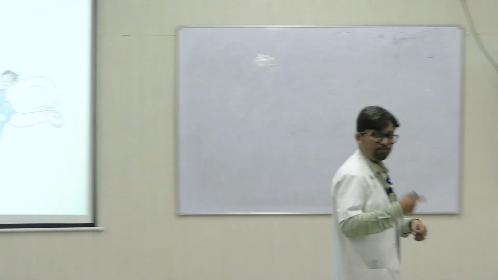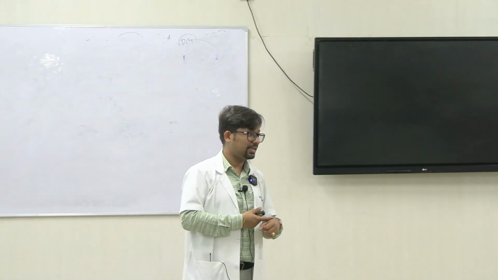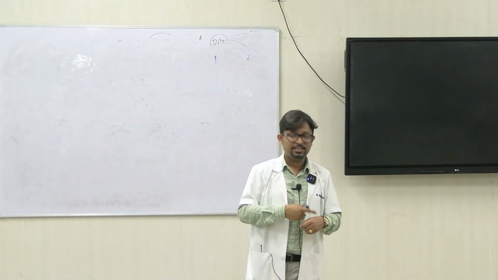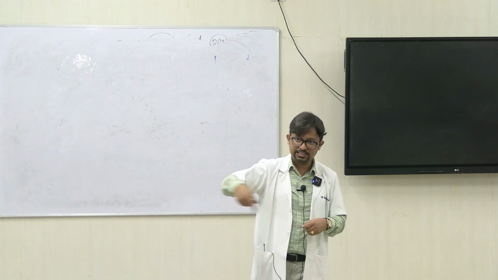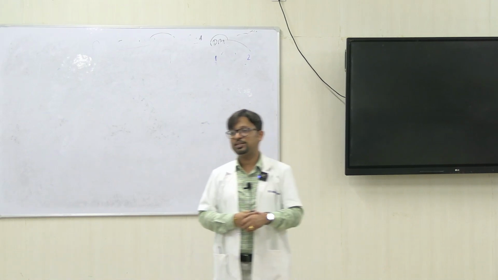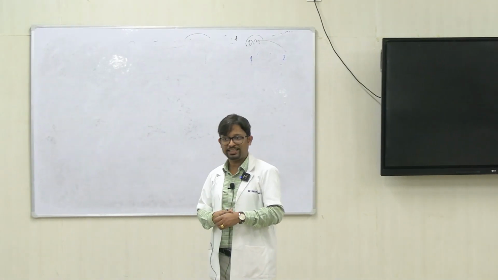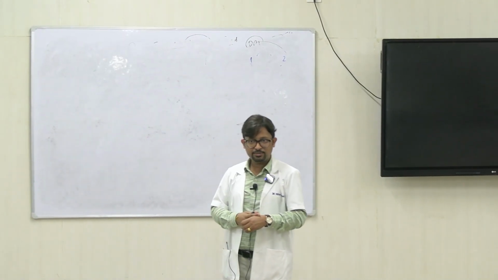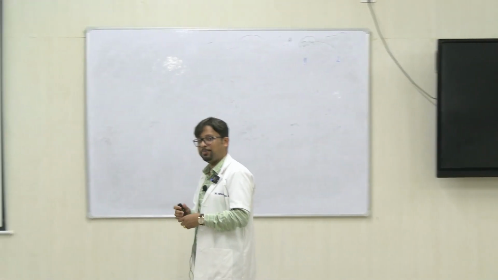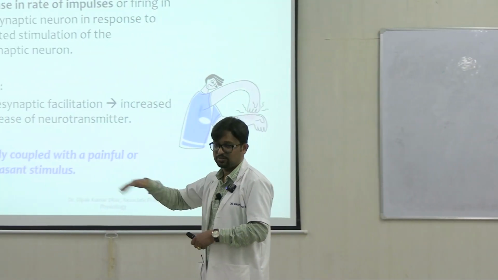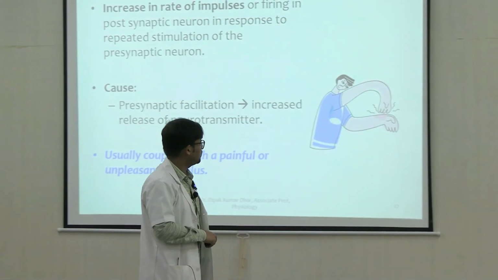So this change of perception is an example of sensitization. The synapses in the sensory tracts in the CNS have become sensitized because of the painful stimulus. This is a good thing, a protective mechanism. And how is this happening? By presynaptic facilitation in the synapses involved. So this is an example of sensitization.